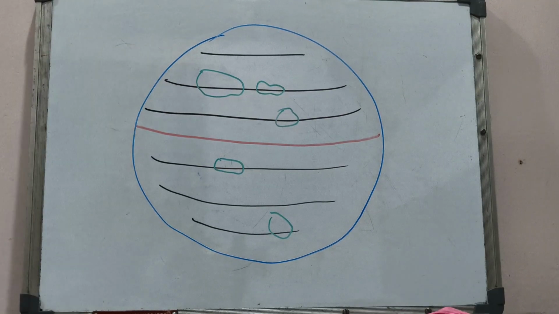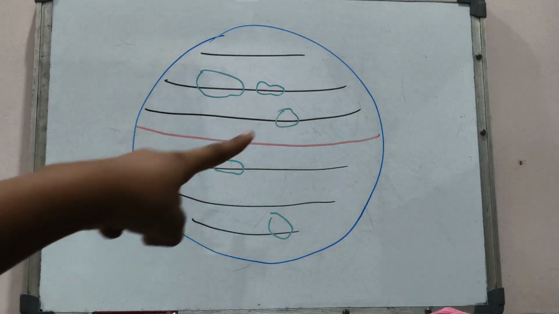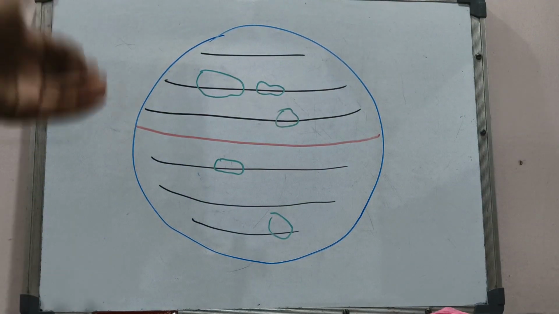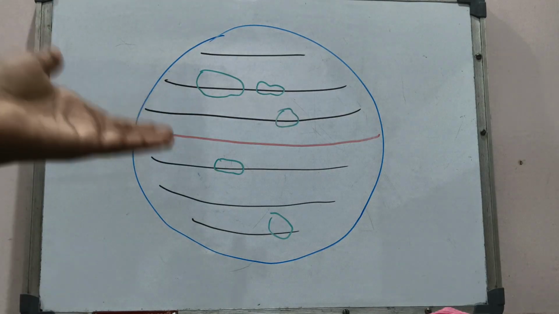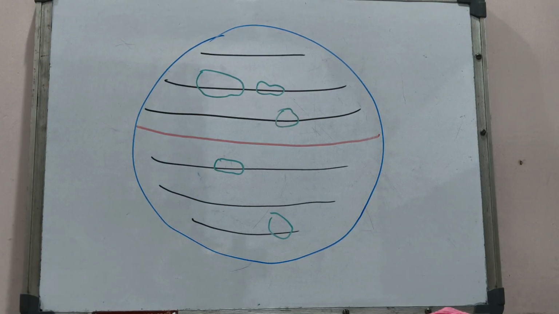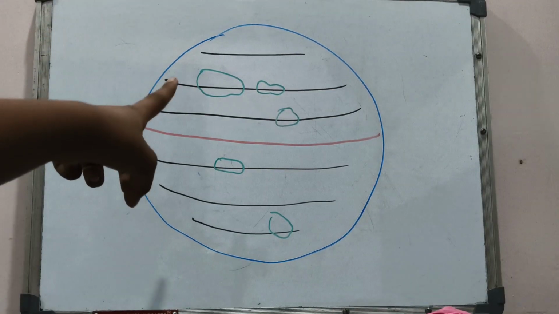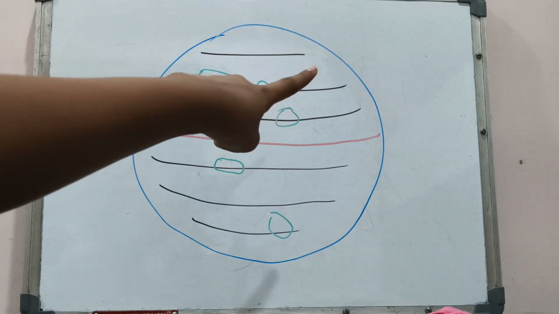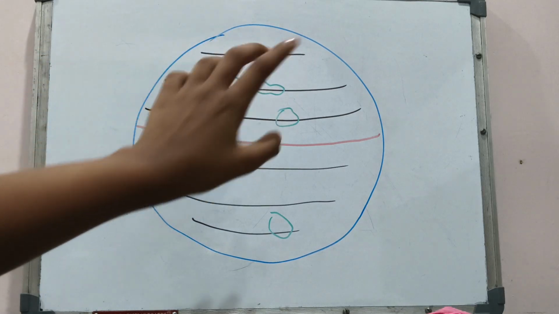Now all the black lines are latitudes, and you can see the green spots there. Those are different places, for example India, London, France, Paris. They are not exactly there, but for now, think of it this way.